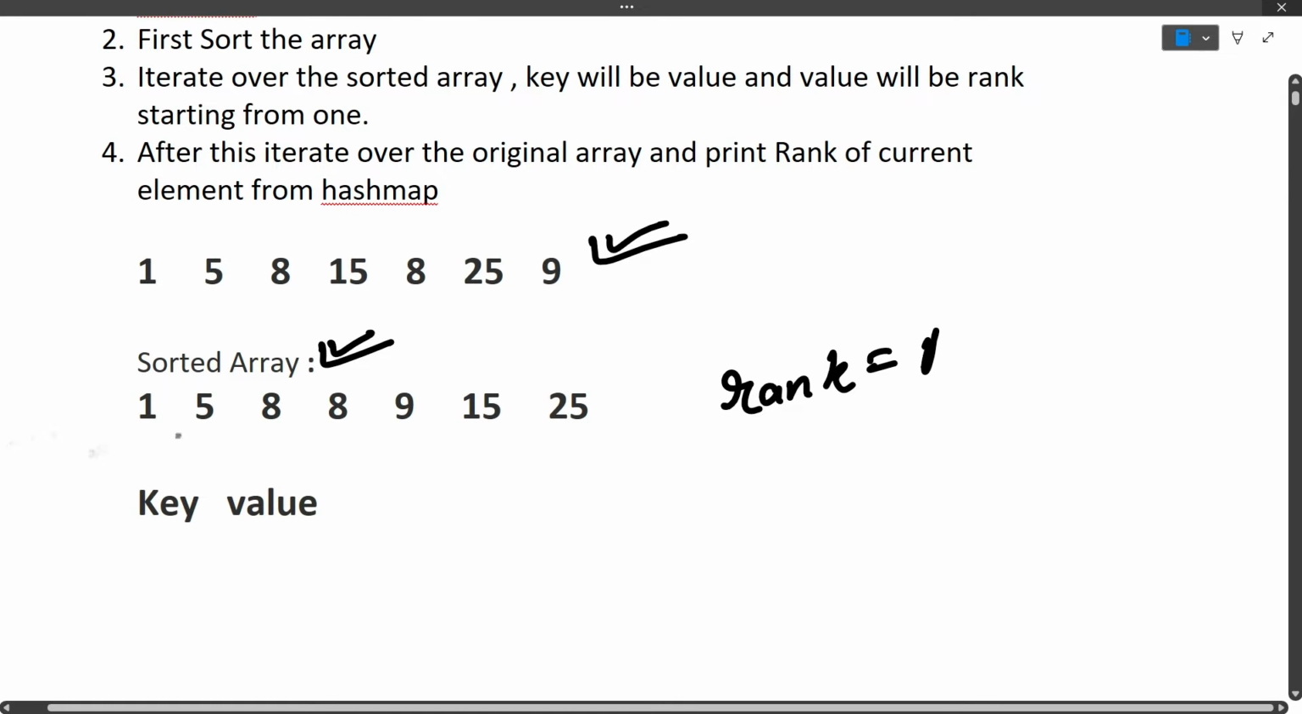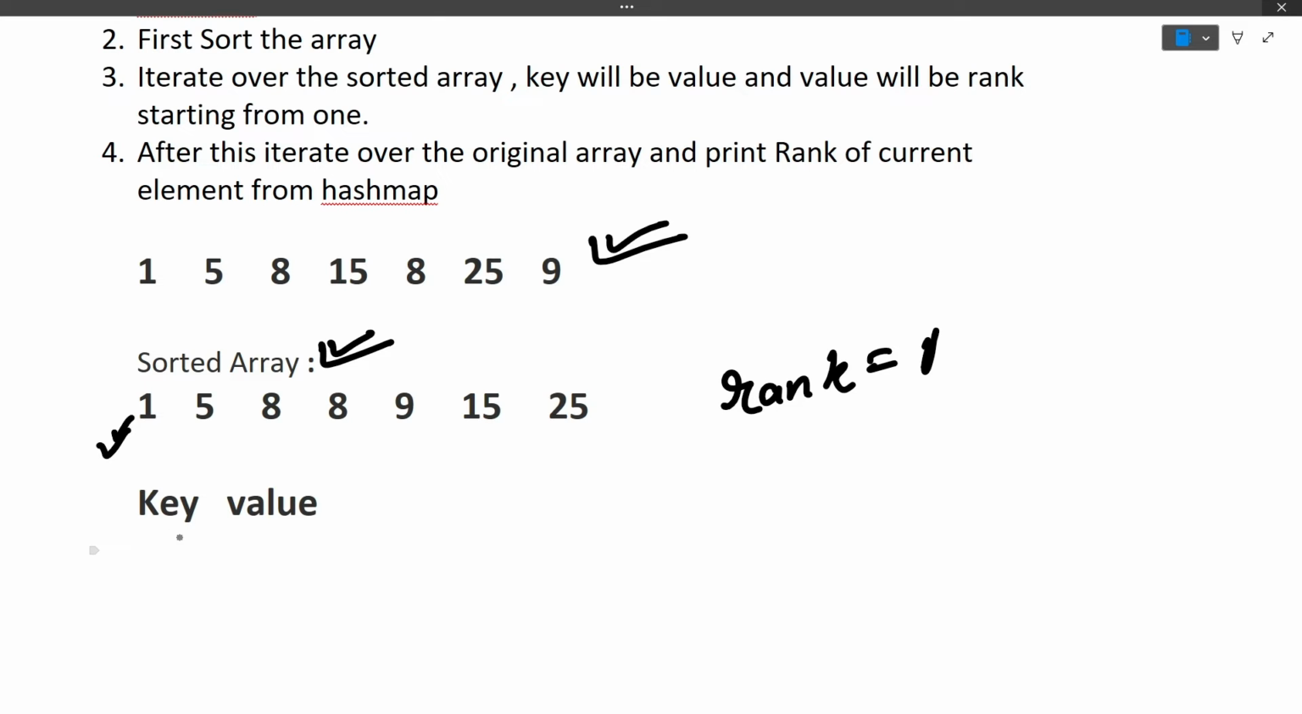First we are on this first element, that is 1. Is 1 present in the hash map? The answer is no. So we will add this 1 in the hash map, and what will be the value? As I have told you, value will be the rank. So rank will be initialized with 1. The smallest element will have rank 1. Once we have added this element, the processing of this element is done. We will update the rank to 2, because rank plus plus, because the next element will get rank 2.